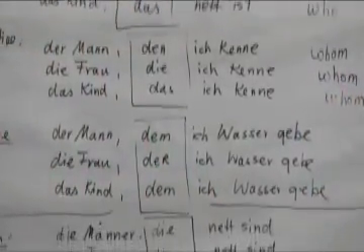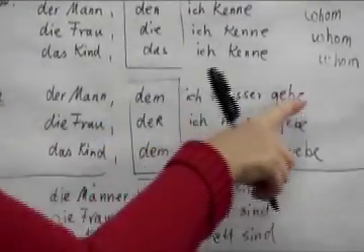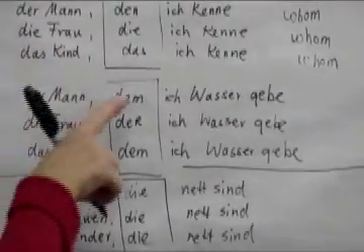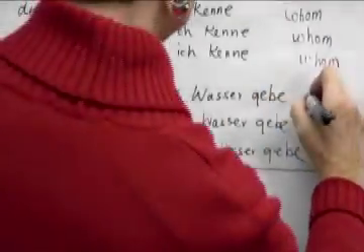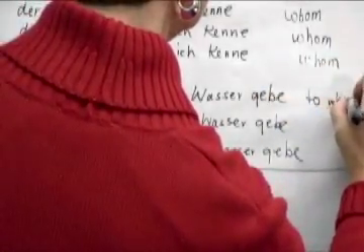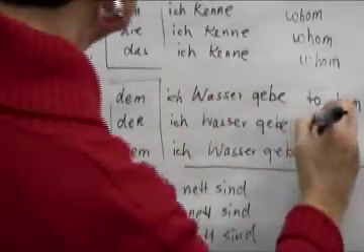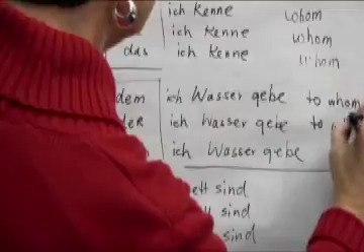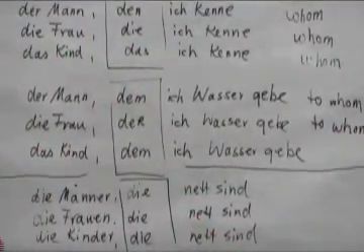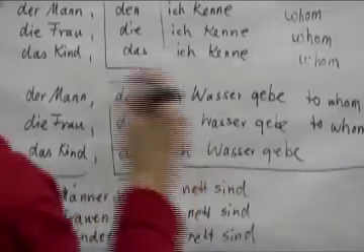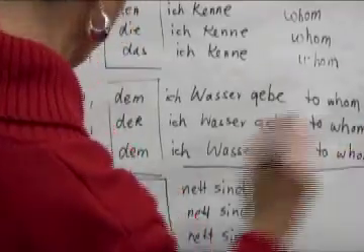Now let's look at the dative or indirect object. Der Mann, dem ich Wasser gebe. The man to whom I give water. So dem is to whom, dative case. Die Frau, der ich Wasser gebe. To whom I give water. Remember, in the dative, the der changes to dem, the die changes to der. Das Kind, dem ich Wasser gebe. The child, to whom I give water.